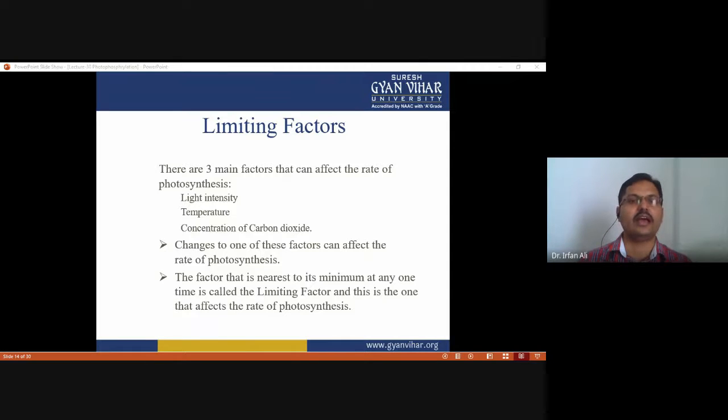Okay, and the factor that is nearest to its minimum at any one time is called the limiting factor, and this is the one that affects the rate of photosynthesis.